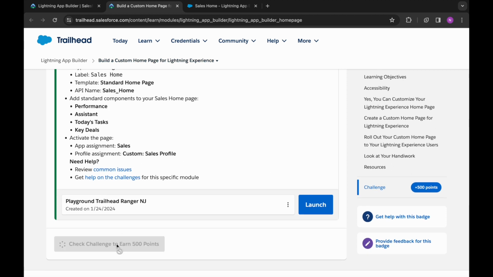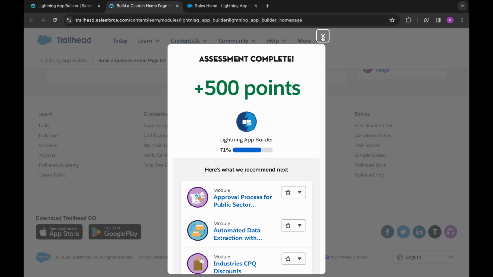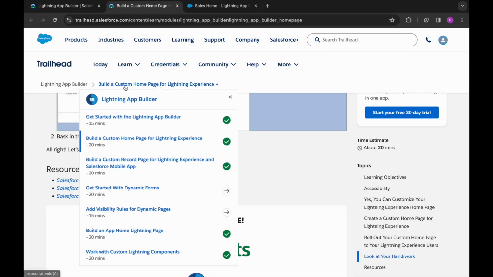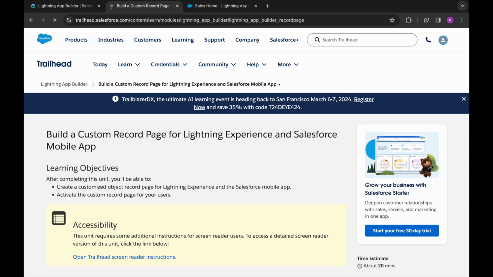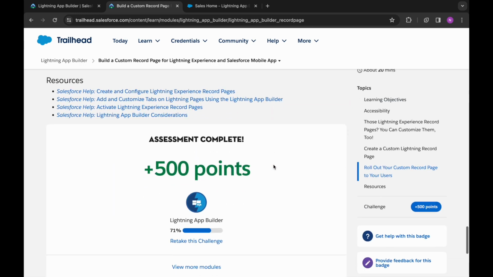Now let's check our challenge. We have completed this assignment. Now let's move on to the next, that is build a custom record page for lightning experience and Salesforce mobile app. Let's go to its challenge.